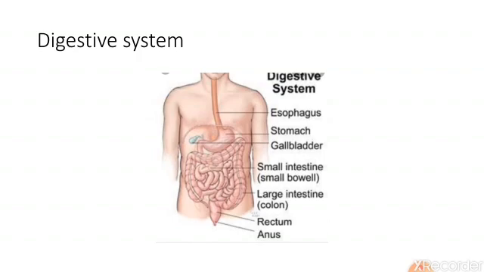Now these organs work together and what is their purpose? Their purpose is to digest the food. So it comes under an organ system and the name of that organ system is digestive system. So see how these organs are working together and that forms an organ system. And here in this case the organ system's name is digestive system.